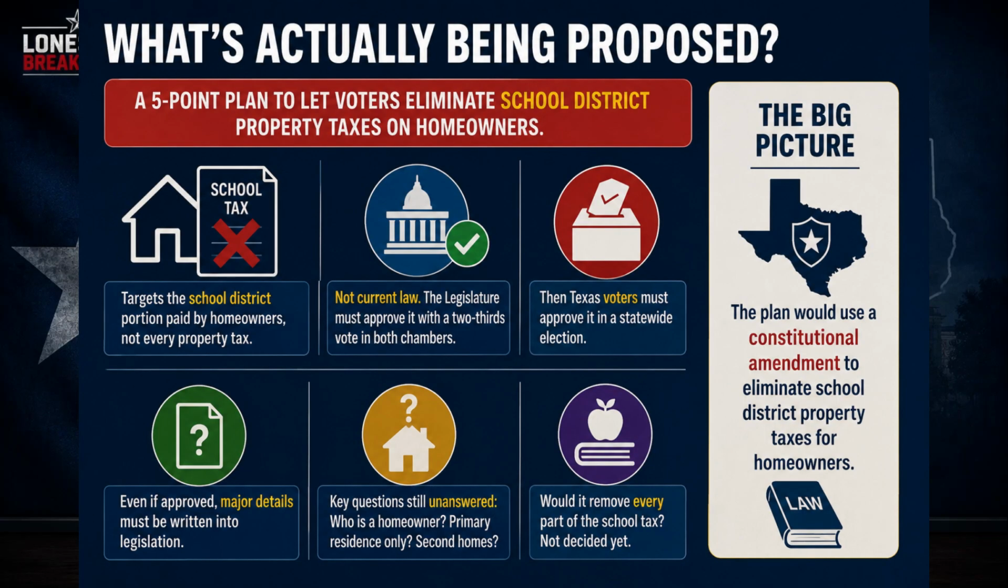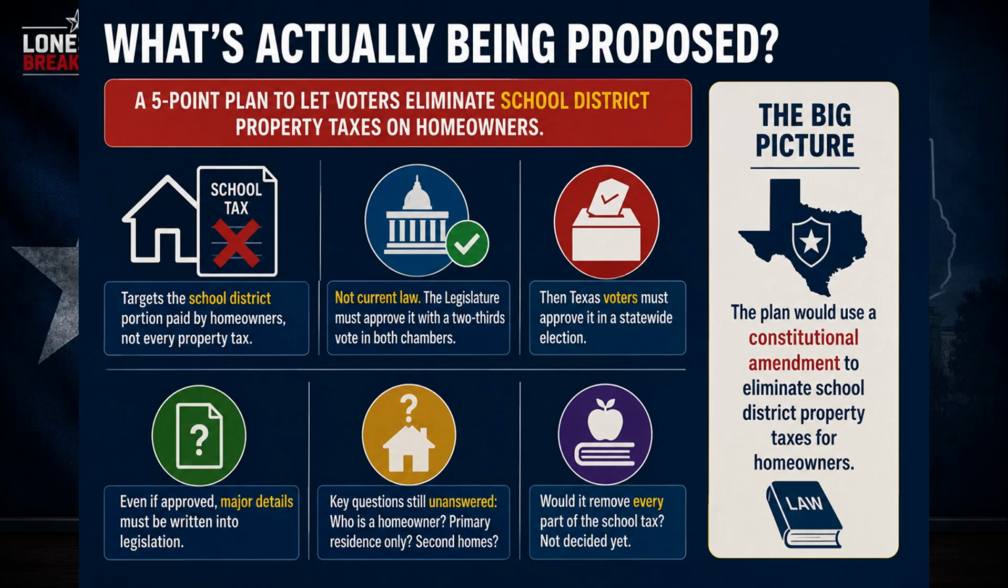Well, he's proposing a 5-point plan that calls for a constitutional amendment allowing Texas voters to eliminate school district property taxes on homeowners. The wording is important. It does not say that every property tax imposed on every property would disappear. It targets the school district portion paid by homeowners. It is also not current law.